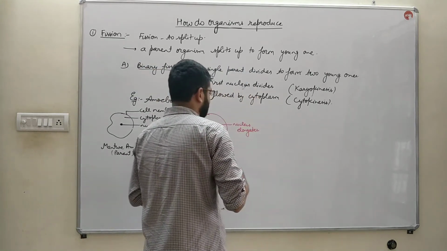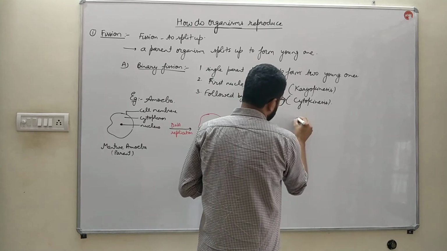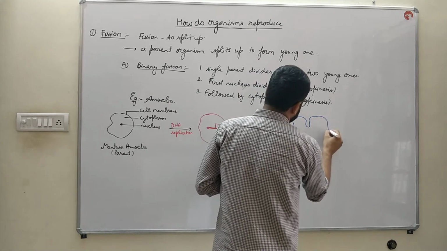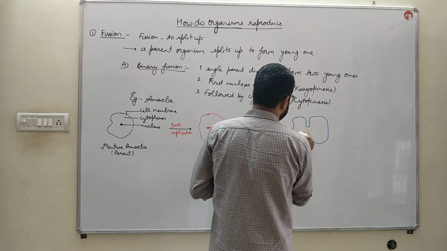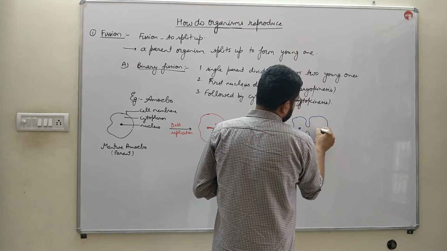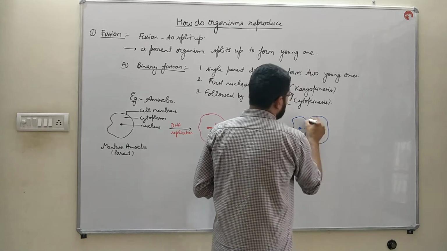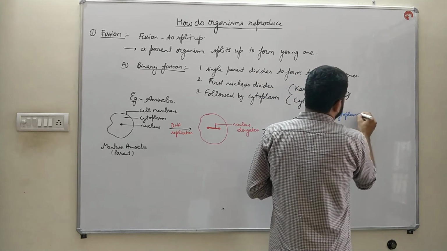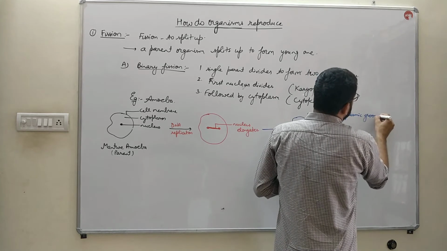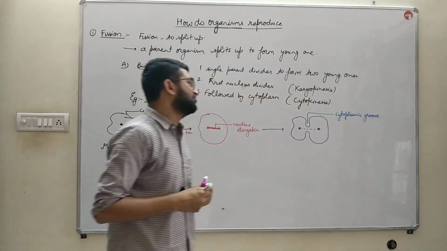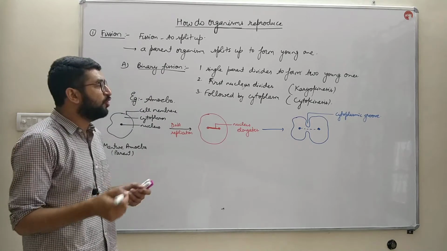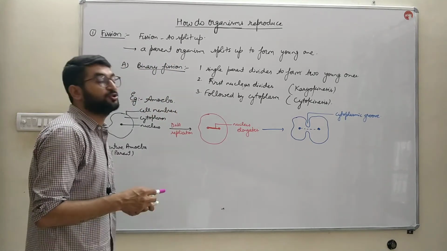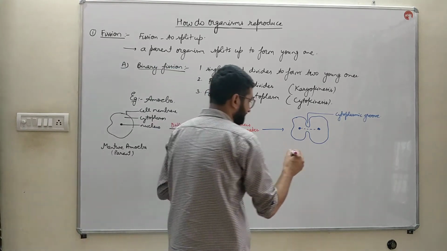After that, the cytoplasmic groove appears. This is the cytoplasmic groove, which is generated so that the cytoplasm can be divided easily into two equal halves.